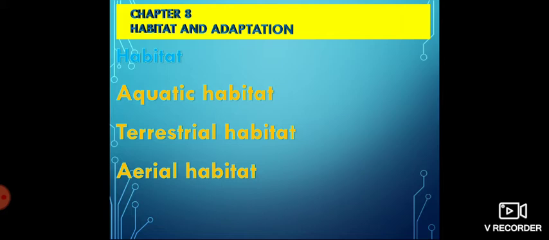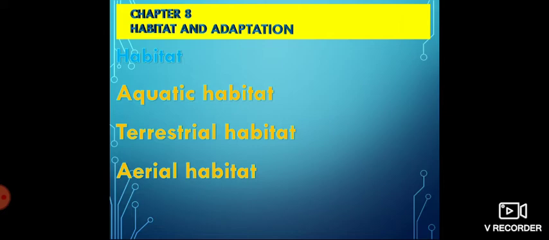In this lesson only a few portions you have to study: the definition of adaptations, then adaptations in aquatic habitat, with the examples of Vallisneria and fish, and adaptations in aerial habitat, the features of adaptations of birds. No need to study adaptations of desert habitat, adaptations of mountain habitat, and the last one, adaptations in seeds for transport through air. So you have to study only two portions: adaptations in aquatic habitat and adaptations in aerial habitat.